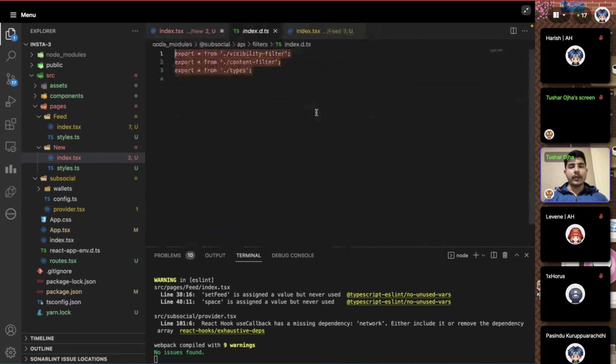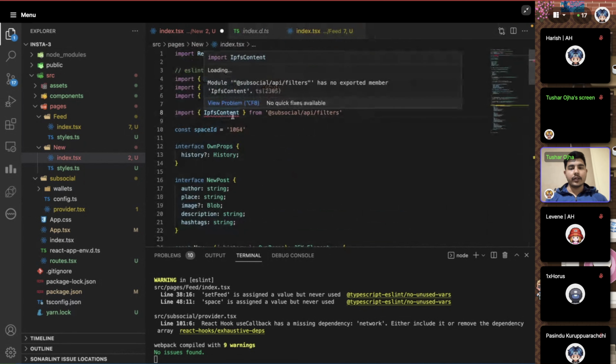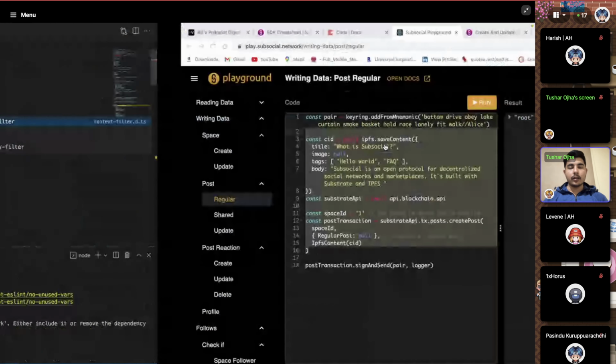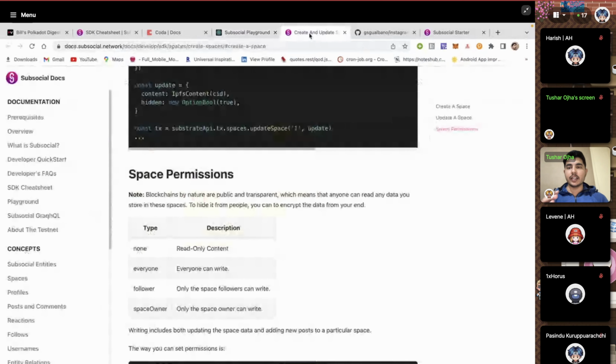We have defined this inside the filters, which you can directly leverage there. So I'm going to get this particular method out there.